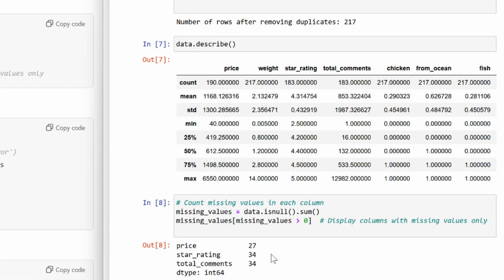Back to the analysis. Most products cost under $2,000, but some are priced much higher. And package weights? Most are under 2 kilograms, but a few are up to 14 kilograms. Bigger packs, higher prices, right? Maybe. Or is it just that consumers like them more? You see, some products received more than 12K comments. Could the price range be explained by brand policy?